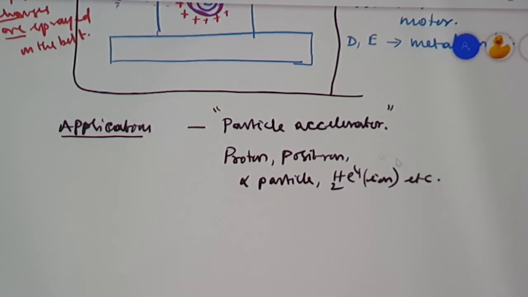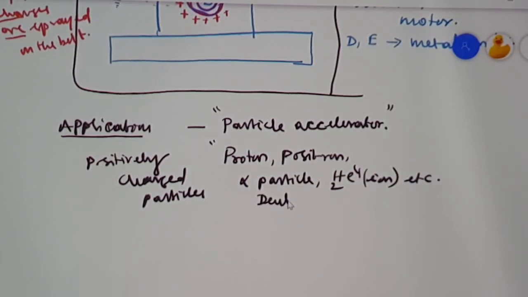So here I have considered only positively charged particles. These positively charged particles like proton, positron, alpha particle, helium nucleus, also deuteron, are some of the positively charged particles that can get accelerated with the help of this Van de Graaff generator.